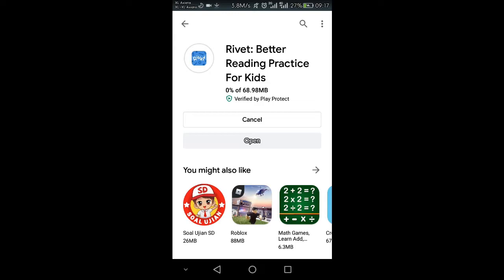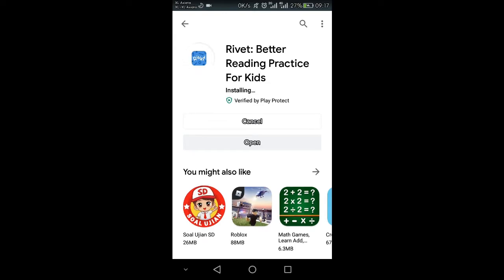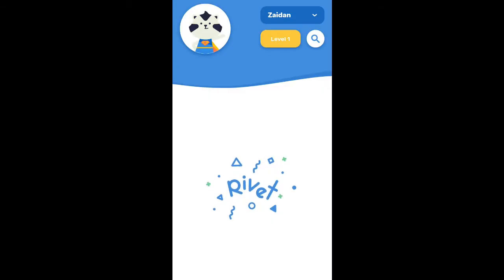application for a kid to learn to speak English, but you will be able to use it. Now let's open the application. First, you have to register yourself with.